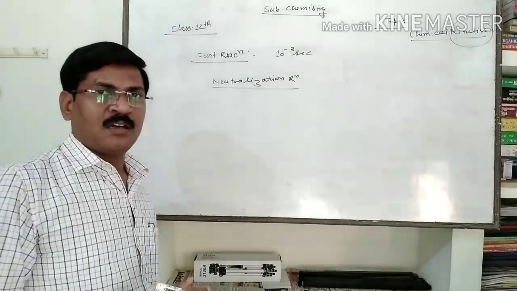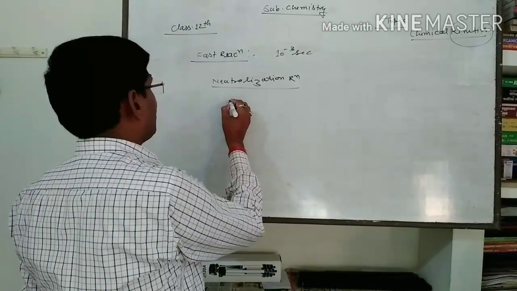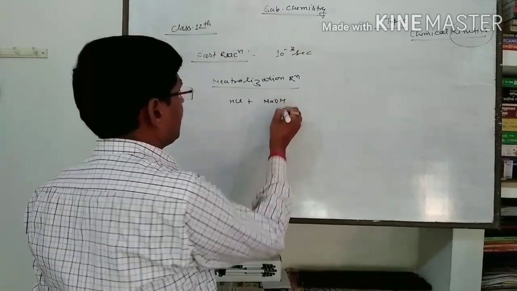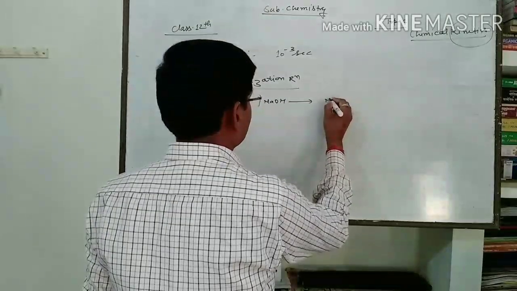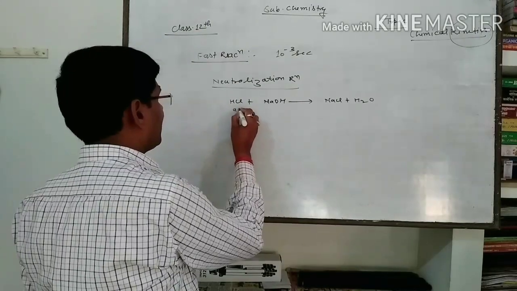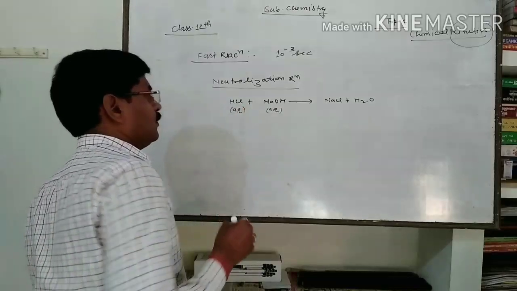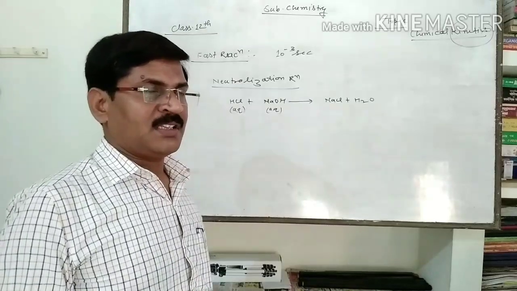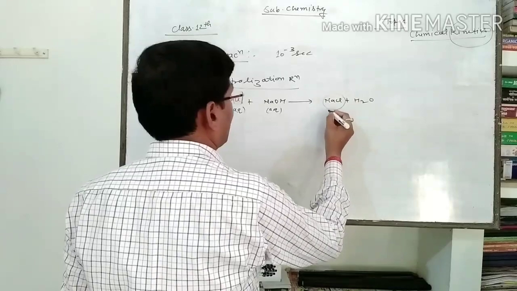In previous classes all of you have read, when a small amount or 1 gram equivalent of acid reacts with a small amount or 1 gram equivalent of base, then it completely reacts and gives salt and water. In aqueous medium, hydrochloric acid, and also in aqueous medium sodium hydroxide. This reaction is completed within a very short time, because salt and water form, the salt being sodium chloride.